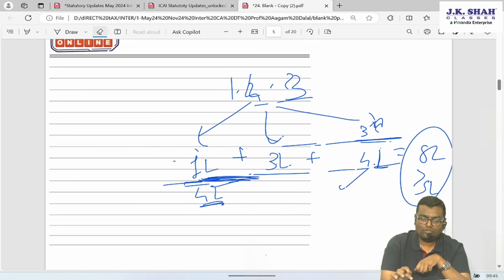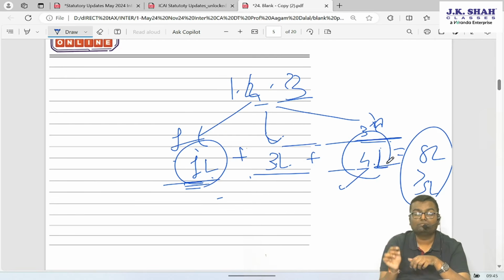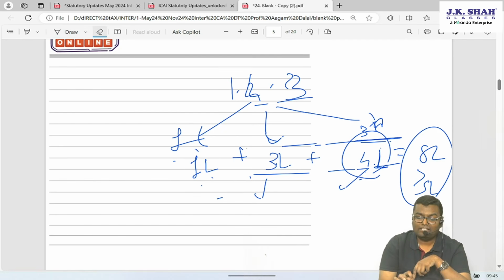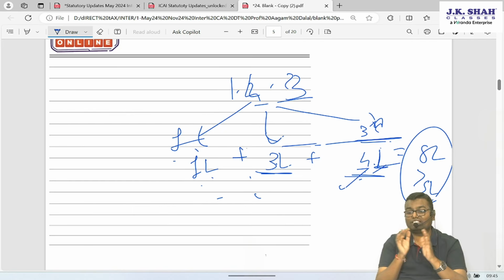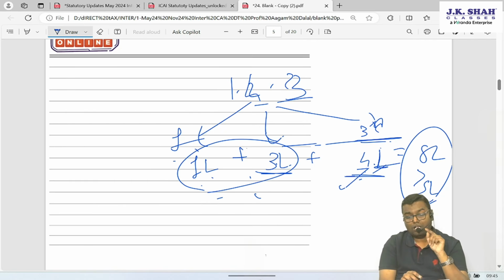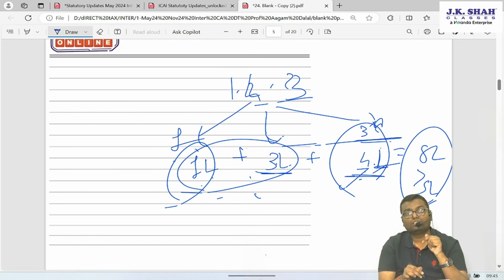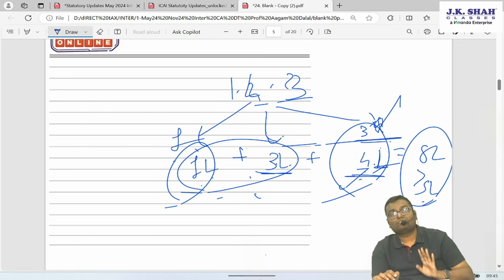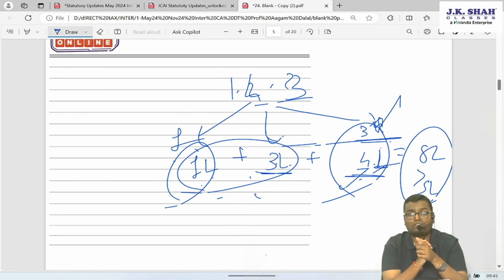Alternatively, what can I say over here? I can also say policy number 1 and policy number 3. This 2 total is only 5 lakh, not more than 5 lakh. So these 2 policies will be exempt. But then this one will be taxable. Any one policy you have to get taxed. Achha, I can't say that policy 2 and 3 will be exempt because that total is now 7 lakh. That is more than 5 lakh. This combo is not useful. So either policy 1 and 2 exempt, or policy number 1 and 3 exempt, or policy number 3 alone can be exempt. It depends on what the assessee wants to claim.